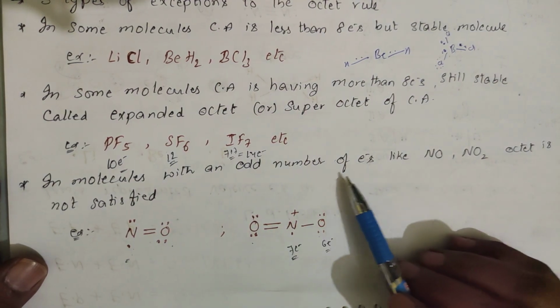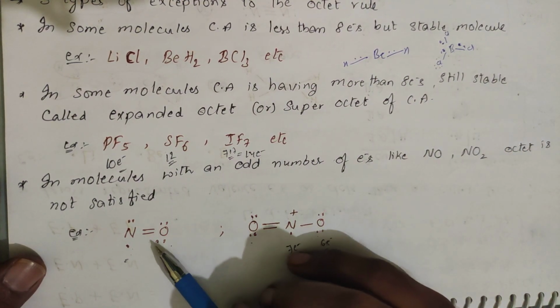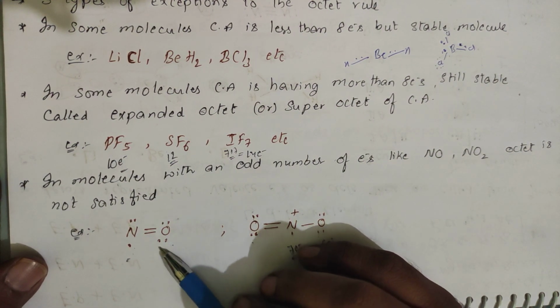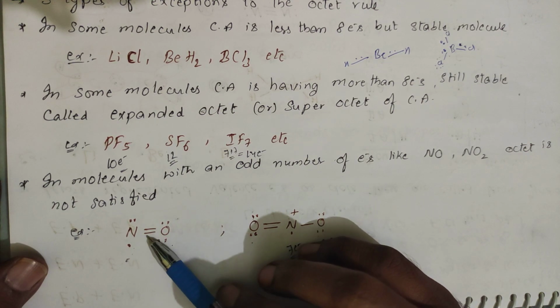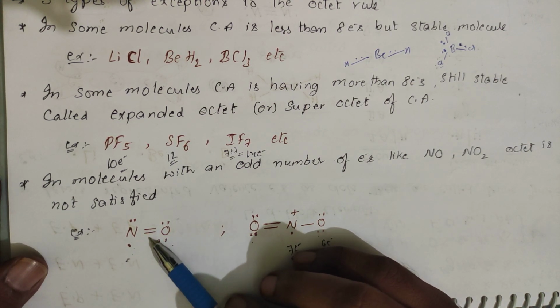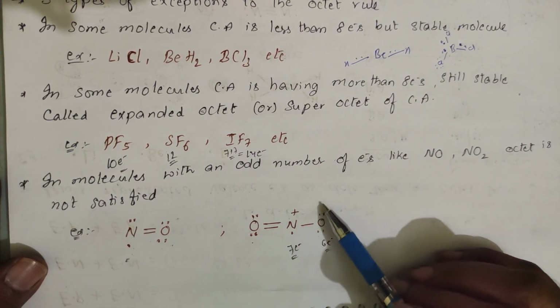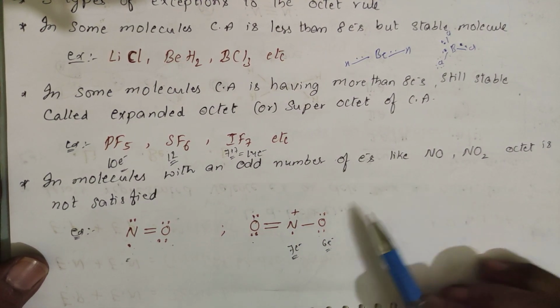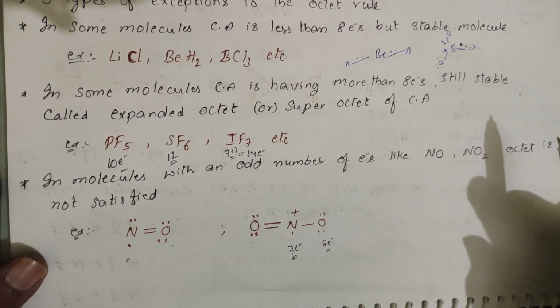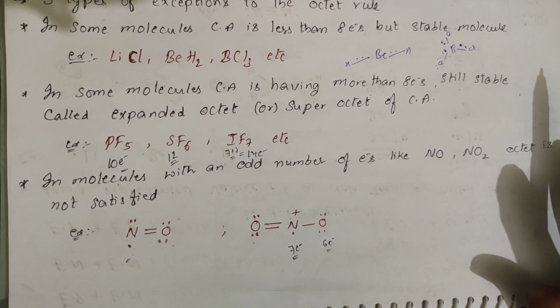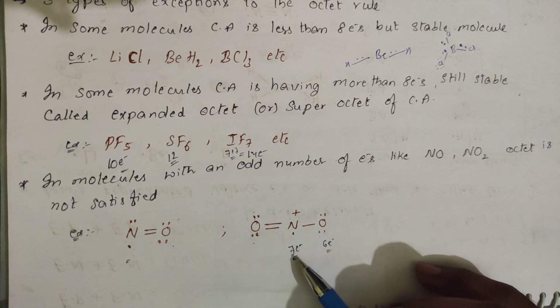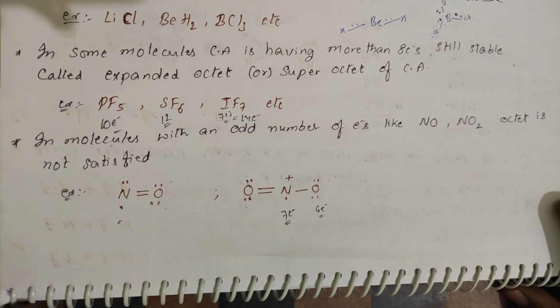There are some molecules with odd electrons, those are also stable, like N double bond O. See, for oxygen it is okay, 2, 2, 4, 5, 6, 7, 8. For nitrogen, 4, 5, 6, 7. Only this is having 7. If you see this molecule, here only 7, here only 6. But this one is 8, it is satisfied. But these two are not satisfying. This is having 8 electrons, these are not having 8 electrons. So, these are the exceptions.